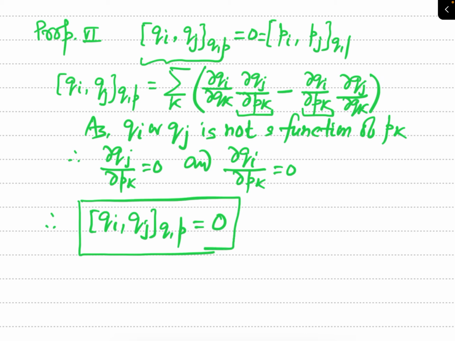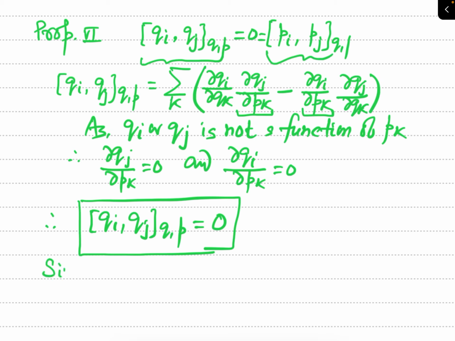In similar manner, you can prove this property that Poisson bracket of Pi and Pj at the same base will also be 0. I am not proving it. It is just left for you as homework. You should try it and you will get the result.